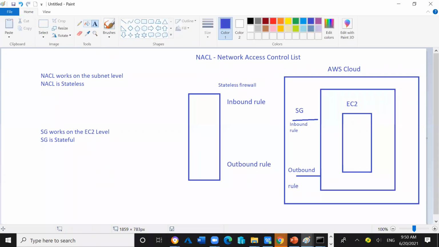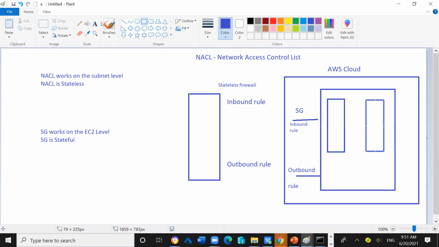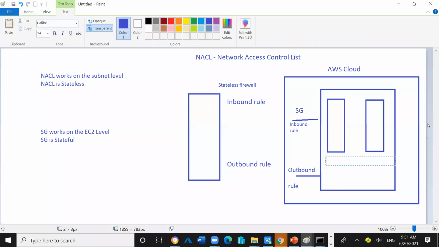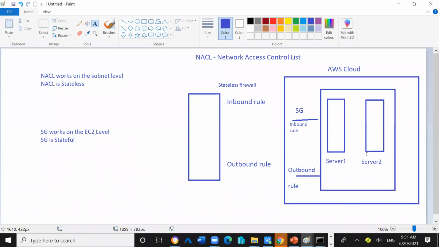So let's say we have two servers. We have EC2 instance 1, we have EC2 instance 2. Let's do some change here. We will create two EC2 instances: the first EC2 instance and the second EC2 instance. This is server 1 and this is server 2, meaning EC2 instance 1 and EC2 instance 2. These are the two EC2 instances.